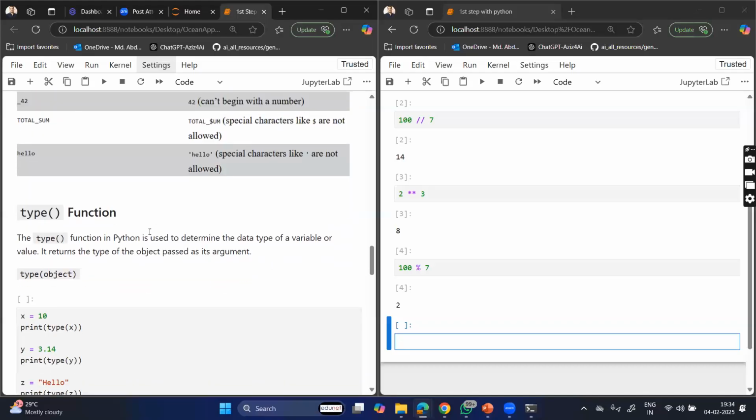And then if I want to know about the type of any variable, as I already told you, coming to Python, it is a dynamic typing. Python is a dynamic typing. We no need to declare any variable, right?